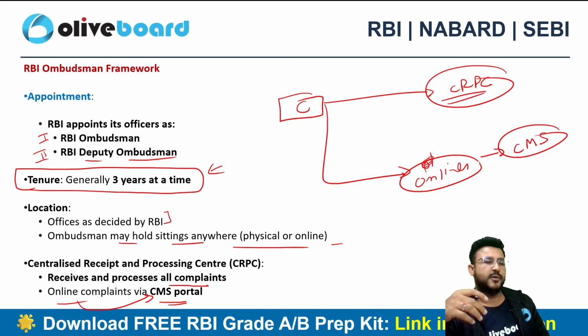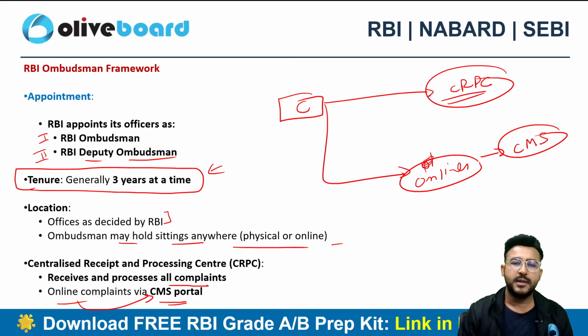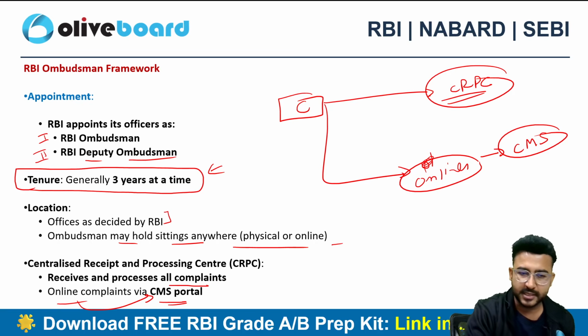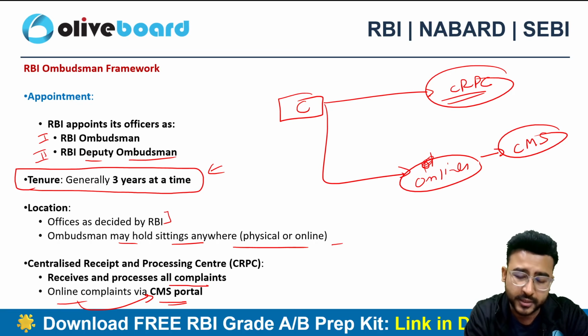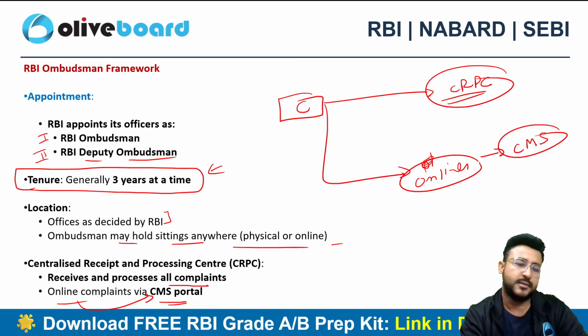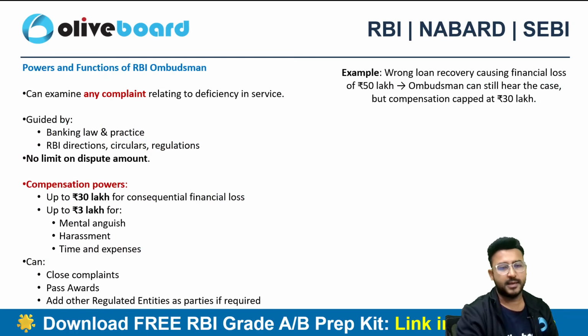So if we talk about the power and function, we have already discussed the appointment criteria. RBI will appoint its officers as Ombudsman and Deputy Ombudsman, and the tenure will be 3 years, right? The customers can file their complaint at CRPC. They can even file it on the CMS portal, which is for online complaints, right?